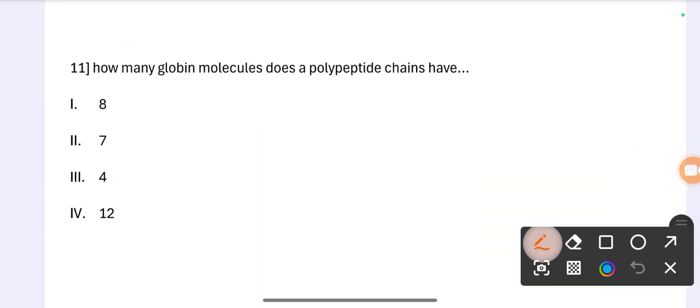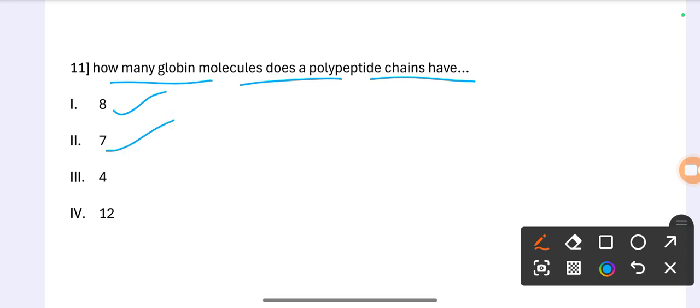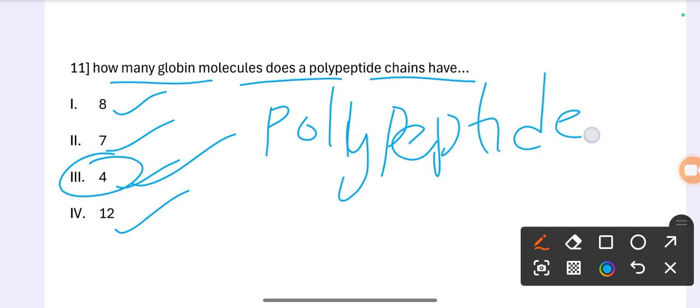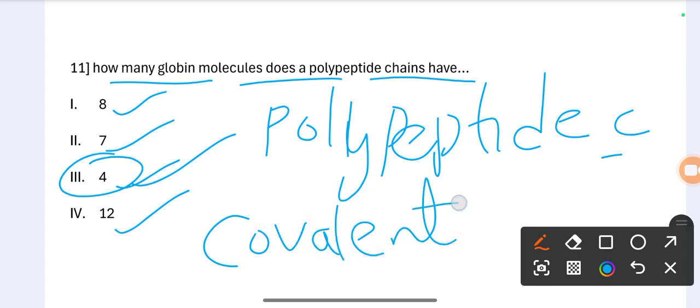How many globin molecules does a polypeptide chain have? Option 1, 8; option 2, 7; option 3, 4; option 4, 12. The correct answer is 4. Option 3 is the correct answer. So the polypeptide chain describes the basic covalent structure. Okay, so the correct answer is 4.